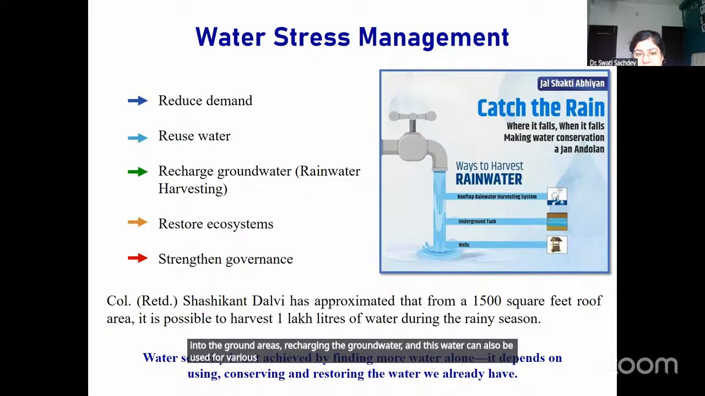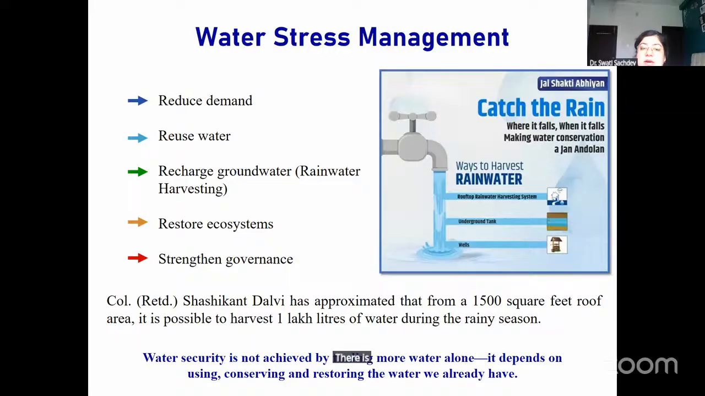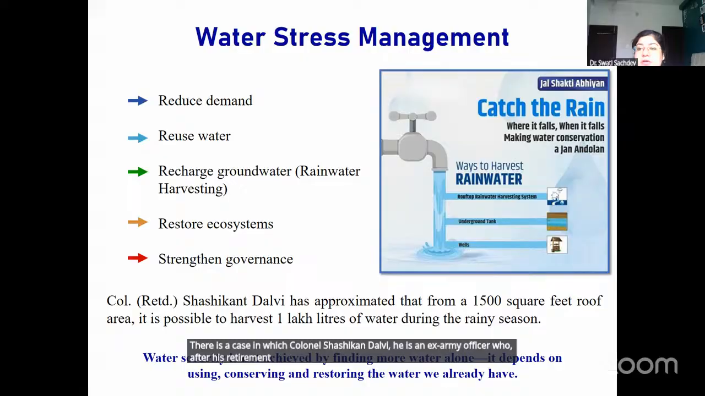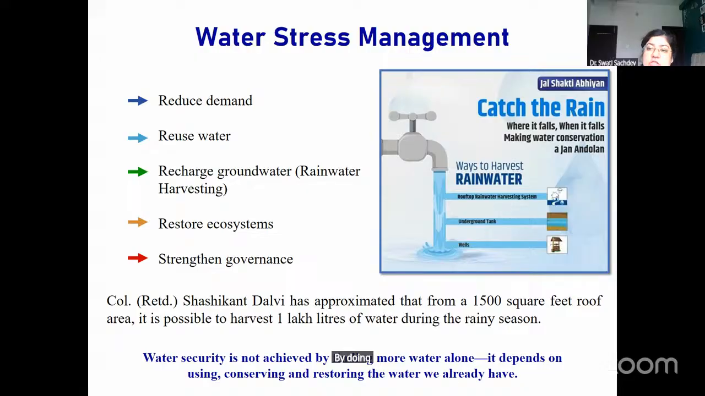There is a case of Colonel Shashikant Dalvi. He is an ex-army officer who, after his retirement, for the first time in his city, installed a rainwater harvesting system in his housing society. By doing this, he actually solved the problem of water scarcity in the area.